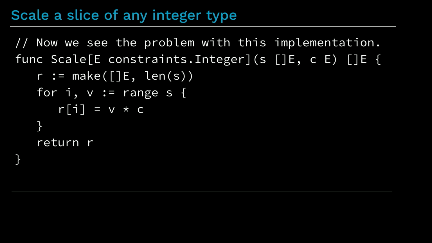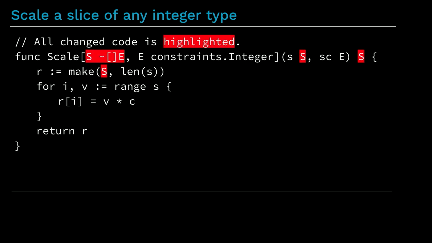The problem is that the scale function returns a value of type slice of E, where E is the element type of the argument slice. When we call scale with a value of type Point, whose underlying type is slice of int32, we get back a value of type slice of int32, not a value of type Point. And of course, a value of type slice of int32 does not have any methods. So this all follows from the way that generics work. But for an example like this, it's not what we want.